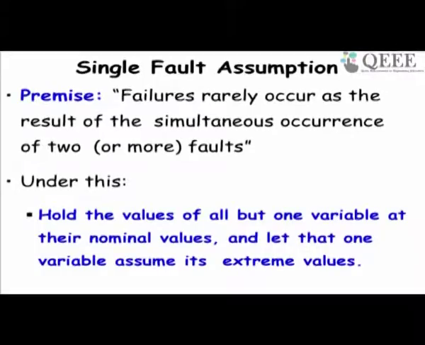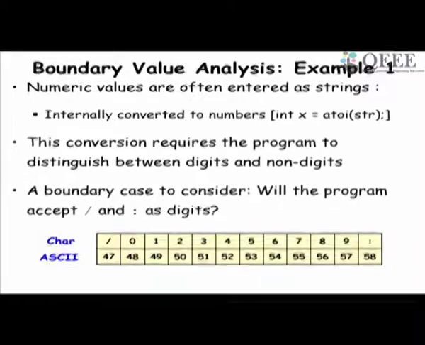The single fault assumption says that if we have multiple parameters to a function, then failure rarely occurs as the result of the simultaneous occurrence of 2 parameters. Typically one of the parameters misbehaves. Under this assumption, we can hold one value at its valid or nominal value and let the other values assume the extreme ones.